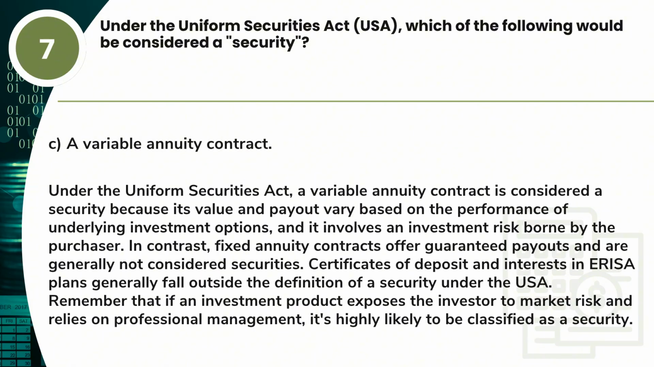Answer: C. A variable annuity contract. Under the Uniform Securities Act, a variable annuity contract is considered a security because its value and payout vary based on the performance of underlying investment options, and it involves an investment risk borne by the purchaser. In contrast, fixed annuity contracts offer guaranteed payouts and are generally not considered securities. Certificates of deposit and interests in ERISA plans generally fall outside the definition of a security under the USA. Remember that if an investment product exposes the investor to market risk and relies on professional management, it's highly likely to be classified as a security.